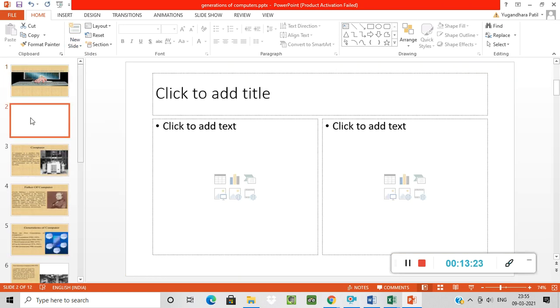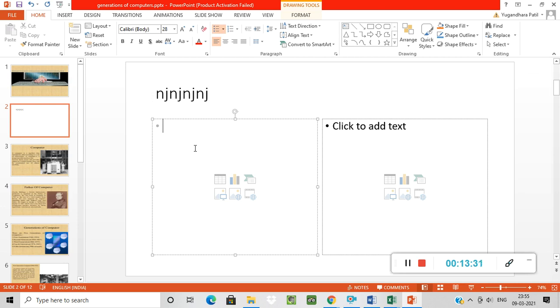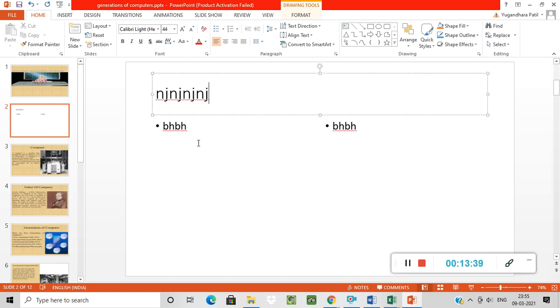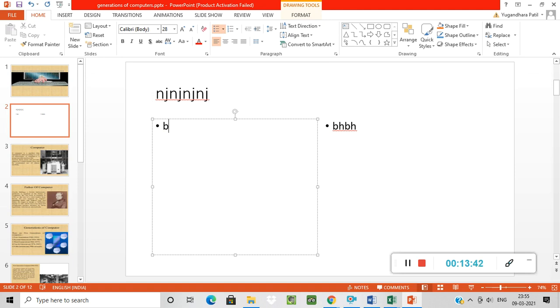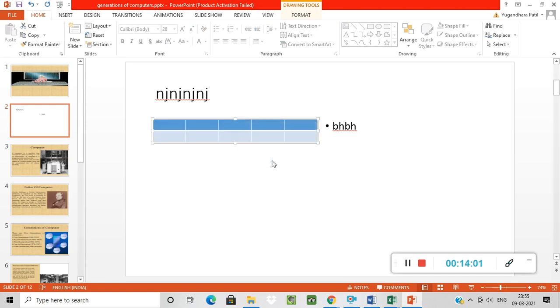Okay, you can type here anything, the title of your slide, then the topic or subtopic of your slide you can type over here. Okay, likewise you can type anything which you want. See, from here also you can insert any online picture or any table or any chart. Directly you can insert a table here. Number of columns you can select, number of rows you can select and click on OK. See, my table is inserted.